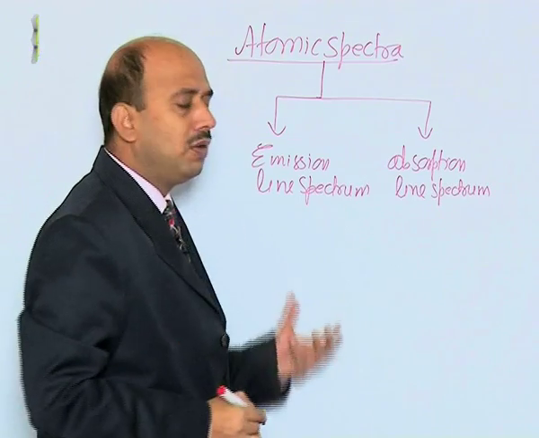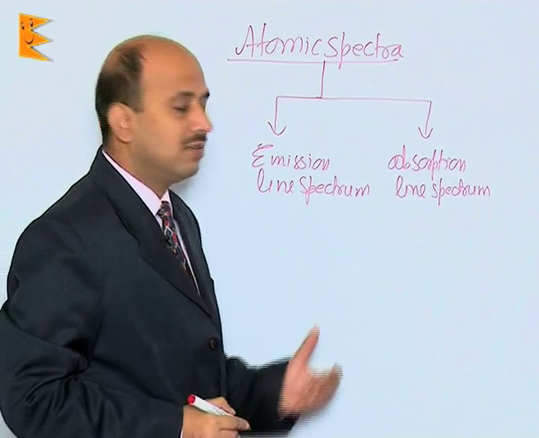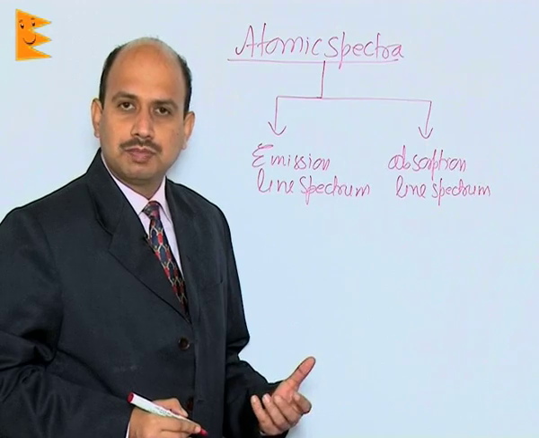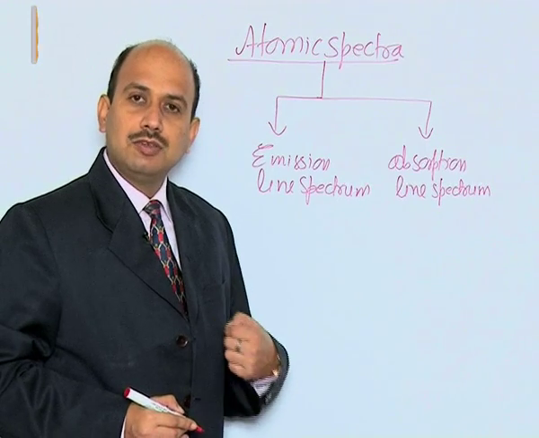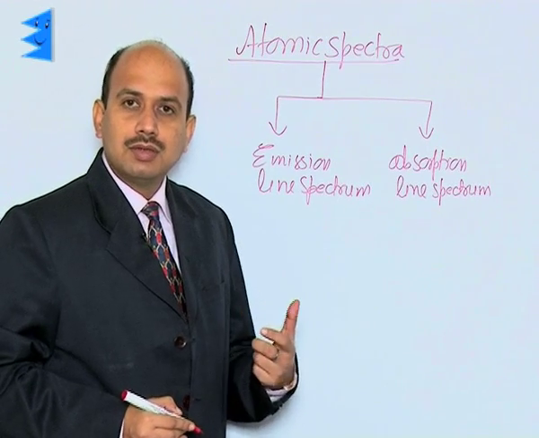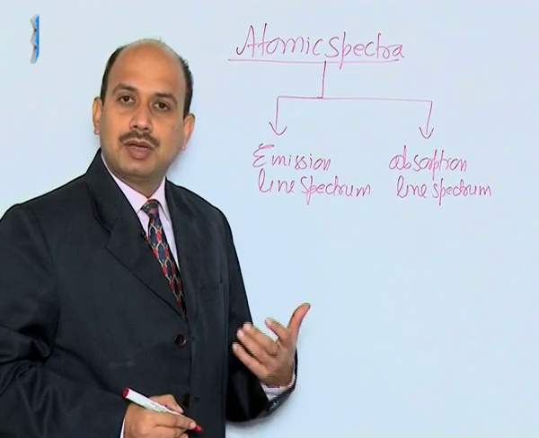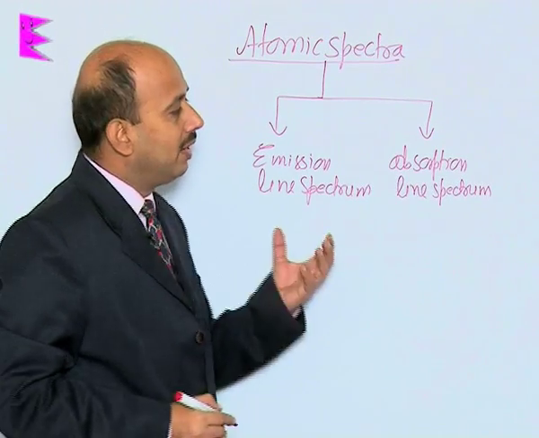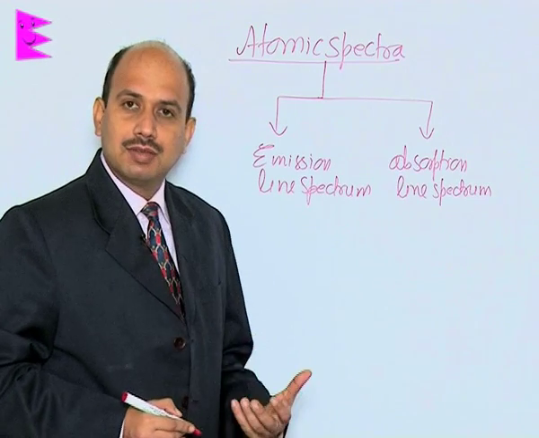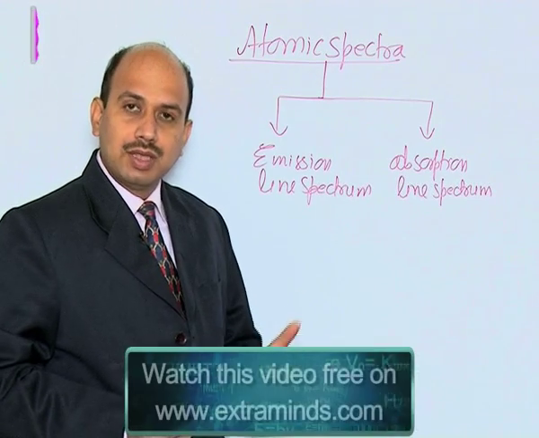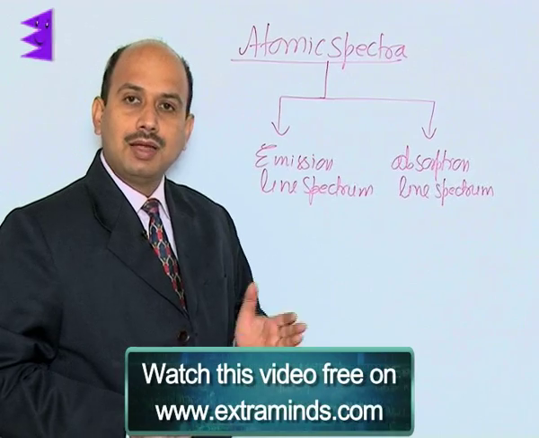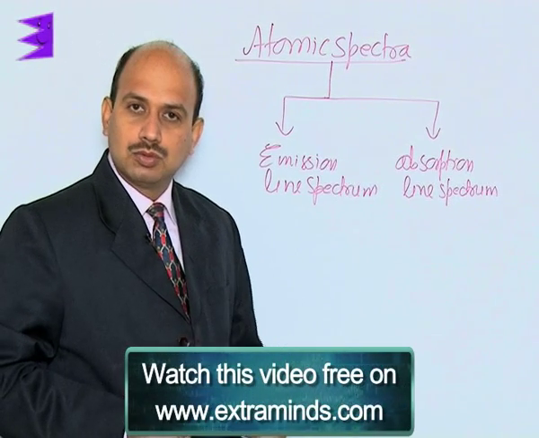Now, when you take gas or gases or vapor at low pressure usually, and when electricity is passed through it, the spectrum is obtained of the radiations emitted by the gases. When we get this spectrum of the gases, what happens here? We get on the screen a few bright lines with the dark background.